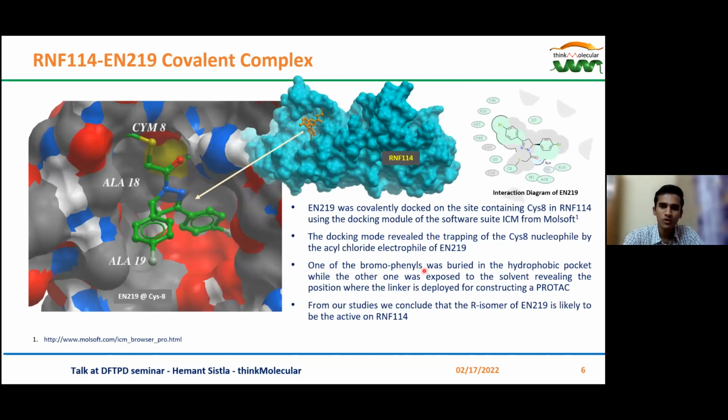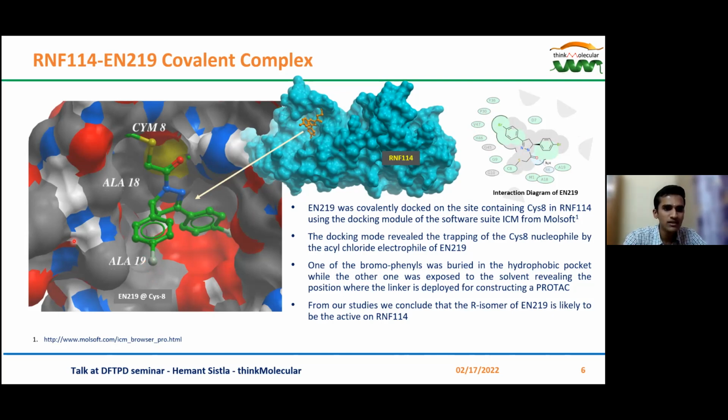RNF114 was used as the receptor onto which EN219 was covalently docked. This was done using the software suite ICM, which is provided by MolSoft. This figure here shows the key interactions made by the EN219 on our protein. The regions in green represent the hydrophobic regions, while those in gray are the ones that are exposed to the solvent. As you can see, this part of the EN219, the bromophenyl, is buried into the hydrophobic pocket, and the other bromophenyl is exposed into the solvent.